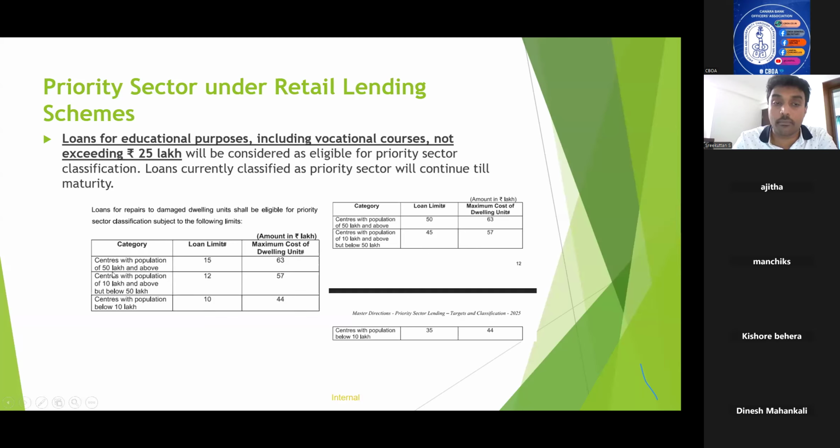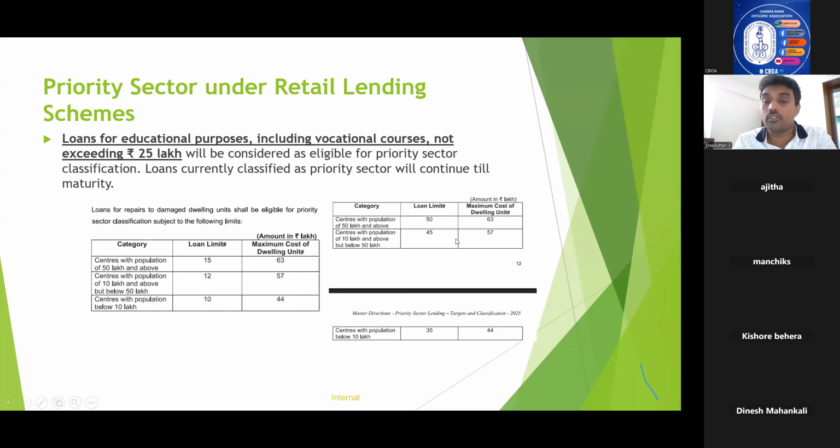This particular table is with regard to repairs and renovation loans only. Suppose you are giving a loan of 15 lakhs for repairs and renovation for a house with a value of 100 lakhs. It will not be treated as priority sector lending because the value of the house should be a maximum of only 63 lakhs. And if the population is between 10 and 50 lakhs, the loan limit will be 12 lakhs. So this also you need to understand.